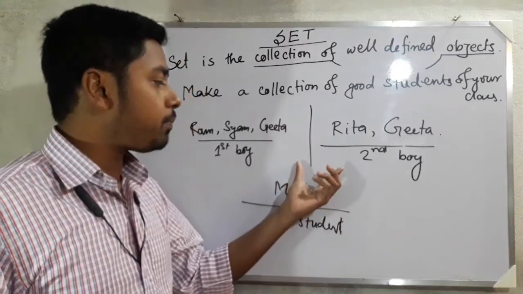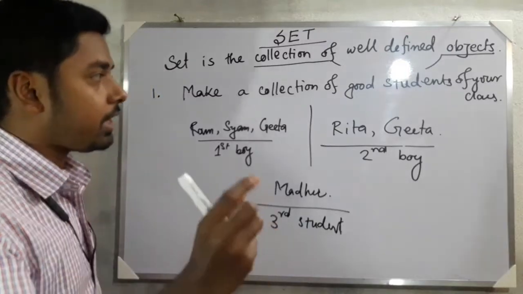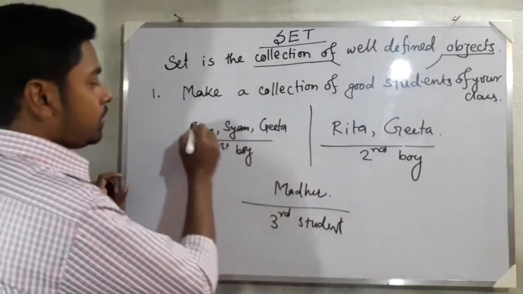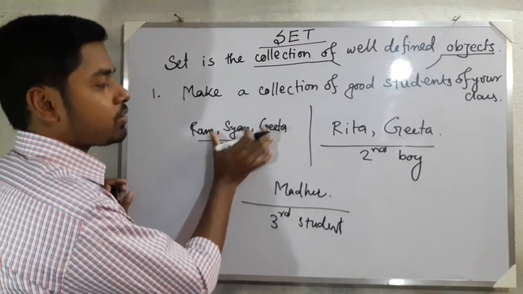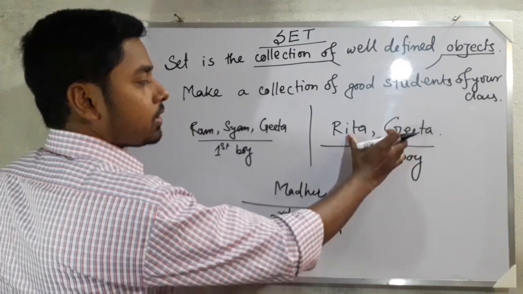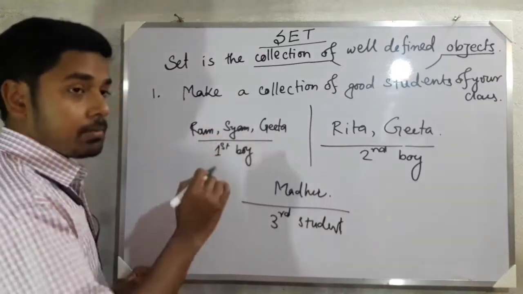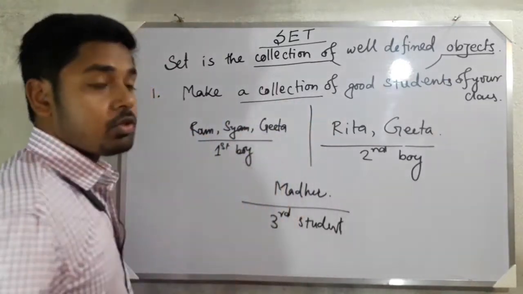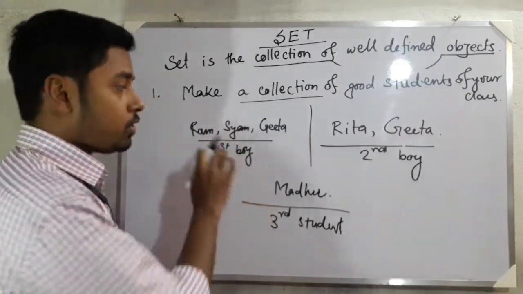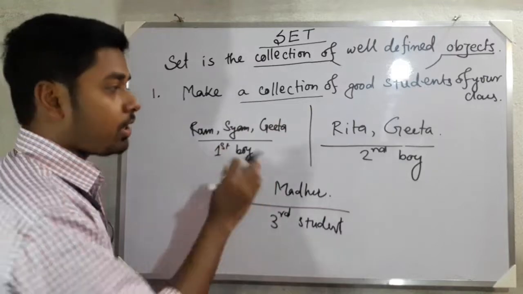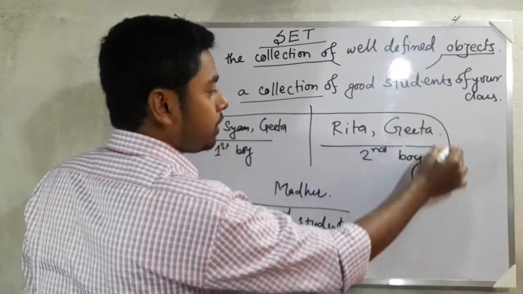Is it the proper way to collect them? No. The first one said there are 3 students, the second one said 2, the third one said only 1. But to make a proper collection, all the suggestions should be the same. So these are not well defined.